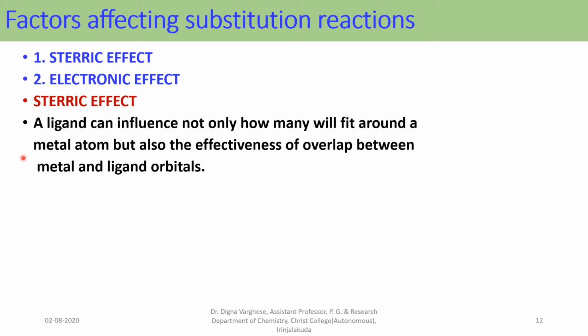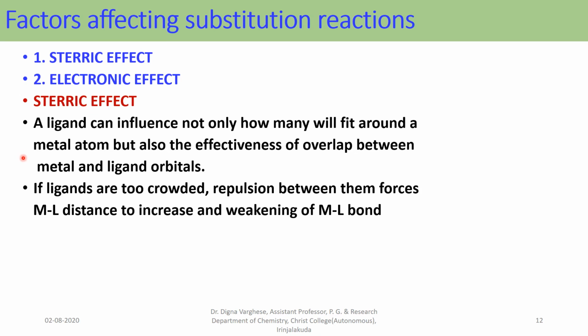The number of ligands that fit around the metal atom is not the only influence, but also the effectiveness of the overlap between the metal and ligand orbitals, which influences the substitution reactions. If ligands are too crowded, repulsion between them forces the metal ligand distance to increase, weakening the metal ligand bond.